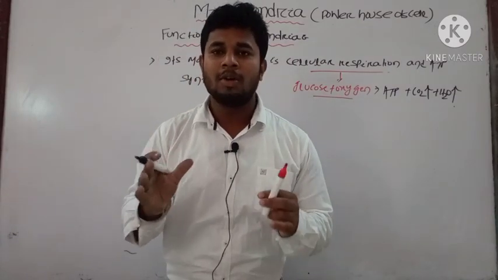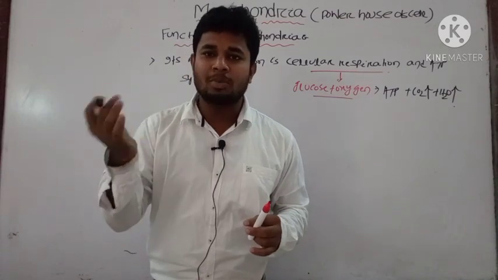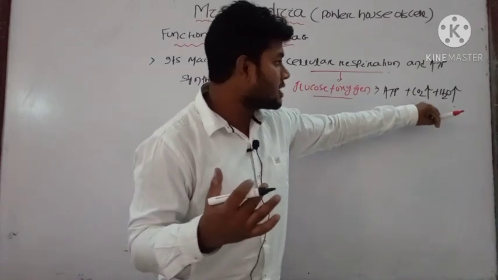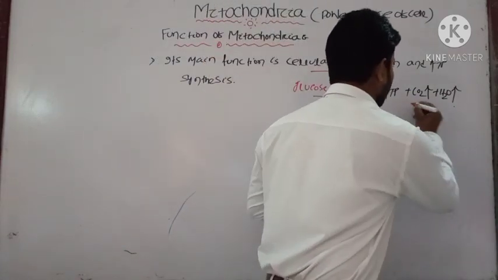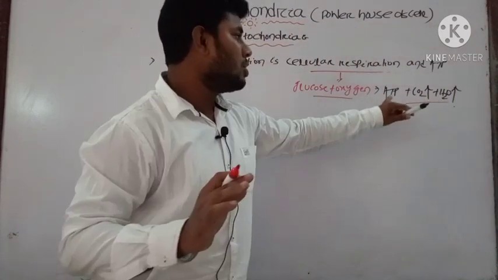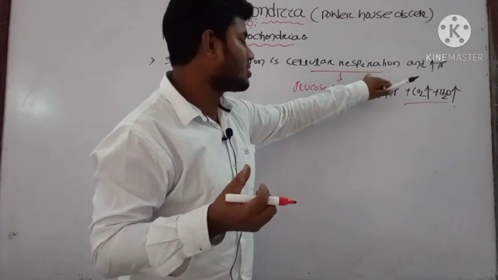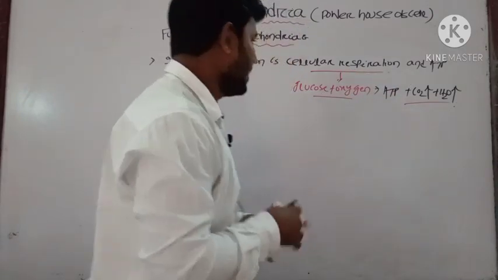Carbon dioxide plus water are the byproducts, but this is different from photosynthesis. As we all know, photosynthesis is a process by which plants produce their food. In that process, carbon dioxide and water are utilized, but here in respiration, carbon dioxide and water are released to the outer environment as byproducts, and ATP is the main energy form of the cellular respiration occurring inside our cell in the mitochondria.